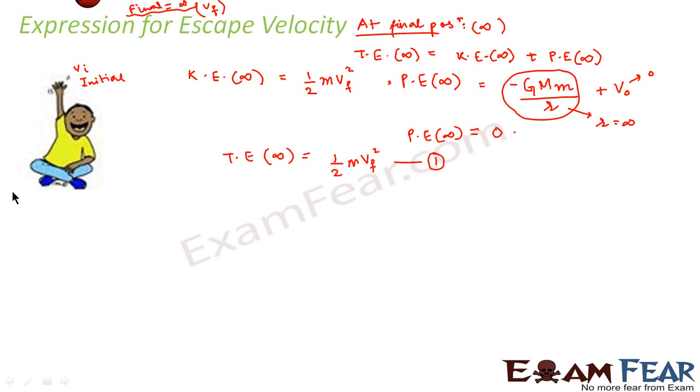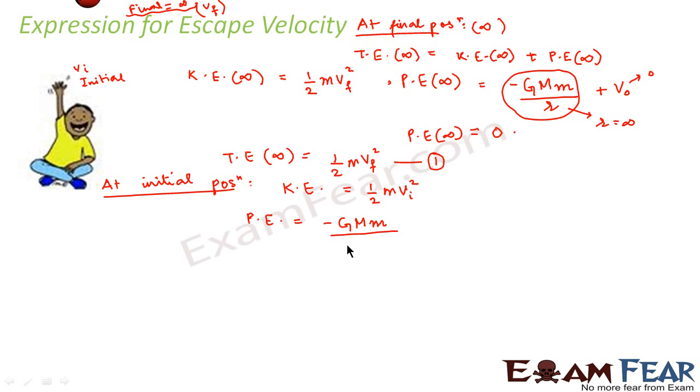Now let us calculate the total energy at the initial position. At initial position, the kinetic energy would be equal to half m Vi square, right? And what would be the potential energy? The potential energy at the initial position would be minus G m1 m2 by r. What would be the value of r here? As I told you before also, this r is nothing but the distance from the center of the earth, right?